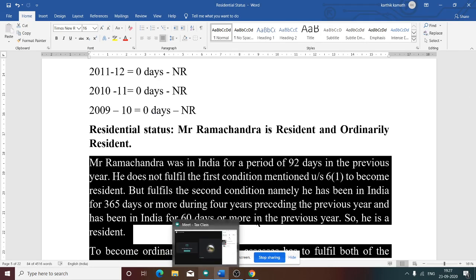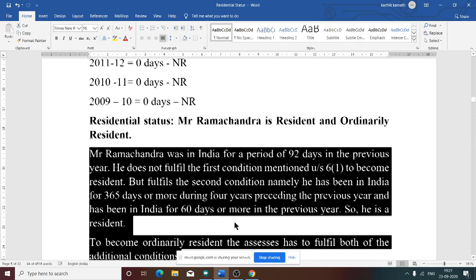He does not fulfill the first basic condition to become a resident, but he fulfills the second condition, namely he has been in India for 365 days or more in the 4 years preceding the previous year, and has been in India for 60 days or more in the previous year. That means he satisfies the second basic condition. So he is a resident.